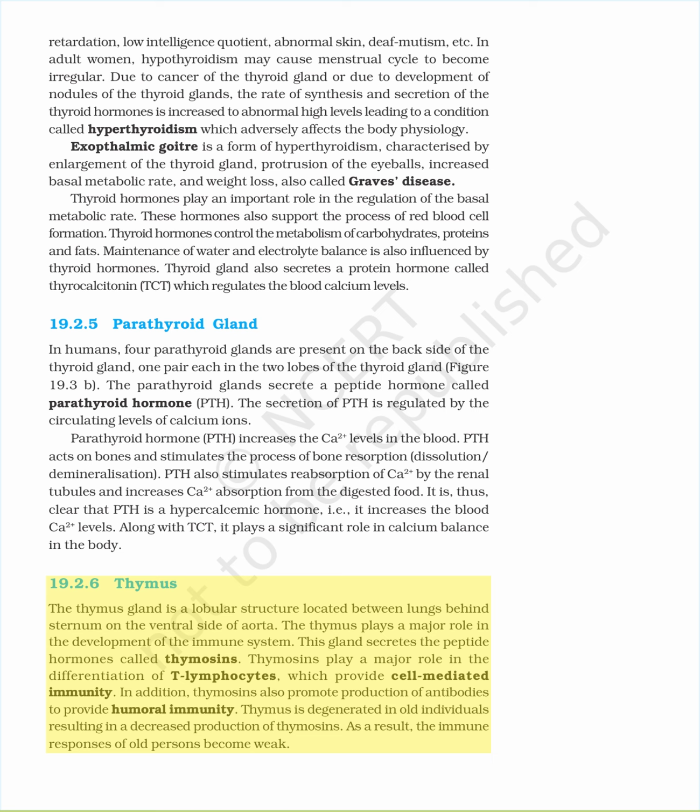19.2.6 Thymus. The thymus gland is a lobular structure located between the lungs behind the sternum on the ventral side of the aorta. The thymus plays a major role in the development of the immune system. This gland secretes the peptide hormones called thymosins. Thymosins play a major role in the differentiation of T lymphocytes, which provide cell-mediated immunity. In addition, thymosins also promote production of antibodies to provide humoral immunity. Thymus is degenerated in old individuals, resulting in a decreased production of thymosins. As a result, the immune responses of old persons become weak.